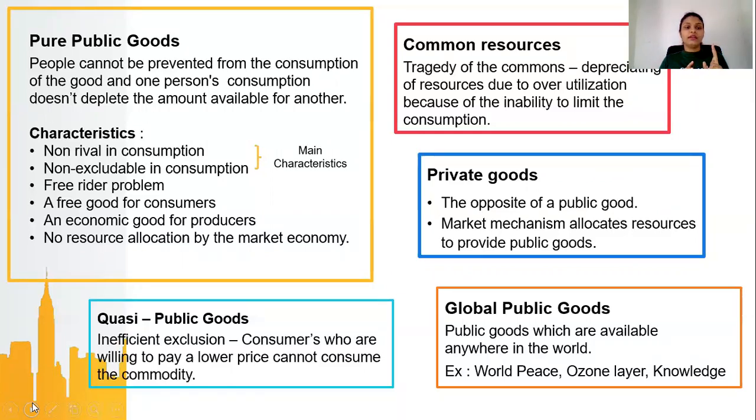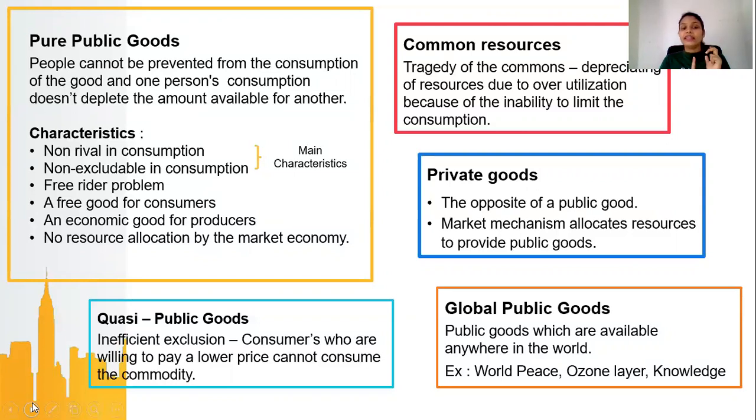Then the second one, these are other characteristics that we're discussing. A free good for consumers, that is, marginal cost is zero. Take street lights. Just because one additional person makes use of that light, does the marginal cost increase? No, there is no marginal cost in terms of pure public goods.